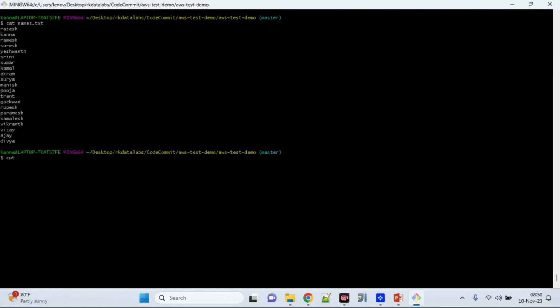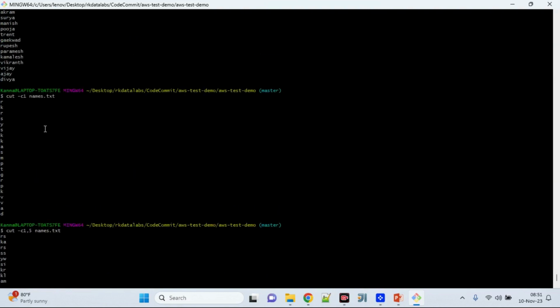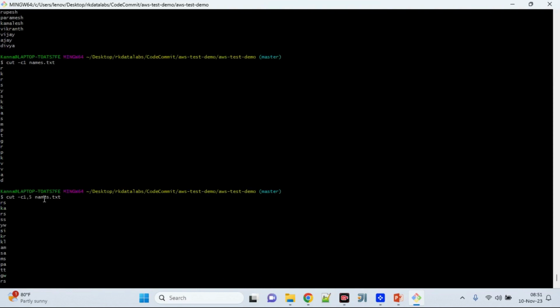If I want to cut specific values from it, you can put cut -c1,5 names.txt. Here -c indicates characters, followed by the character positions. 1 represents the first index and 5 is the 5th character. If you see here, R is your first and S is your 5th, so you are extracting the first and 5th characters. That's why you use -c1,5.